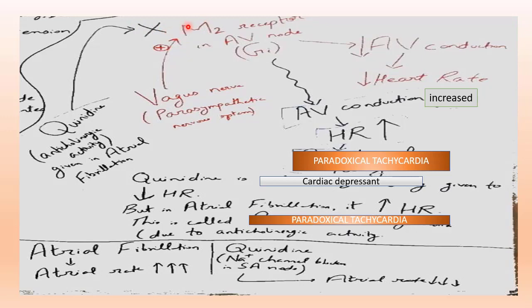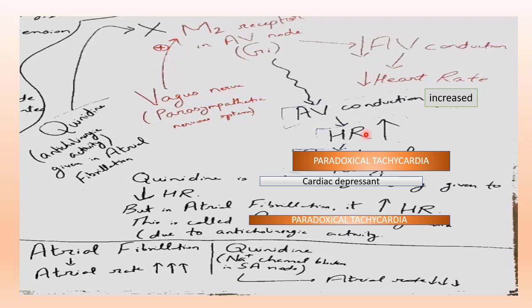Since this M2 receptor is blocked, that means G inhibitory is blocked, so AV conduction will be increased, and that results in an increase in heart rate, known as paradoxical tachycardia. Normally, quinidine is an anticholinergic drug given to decrease the heart rate, but in atrial fibrillation it increases heart rate, and this is called paradoxical tachycardia.